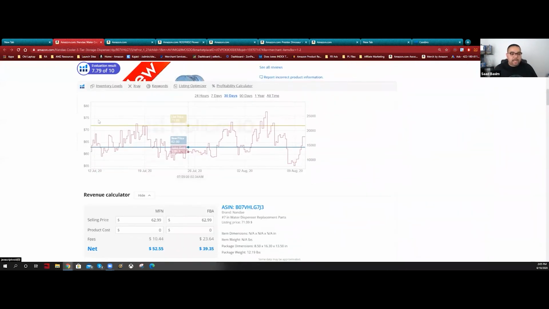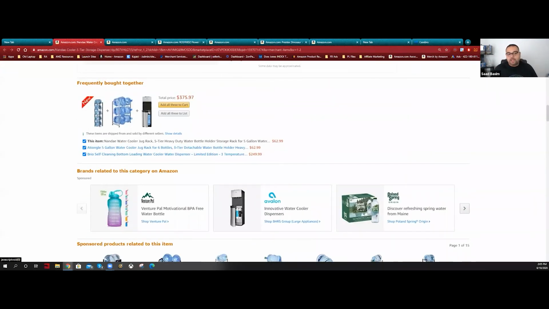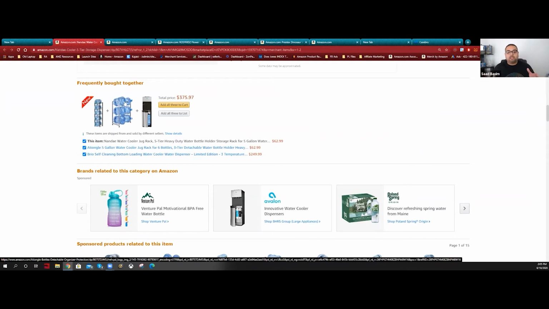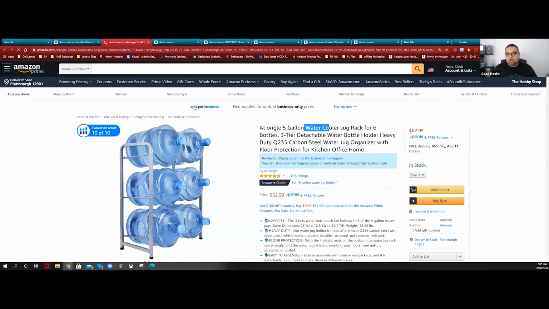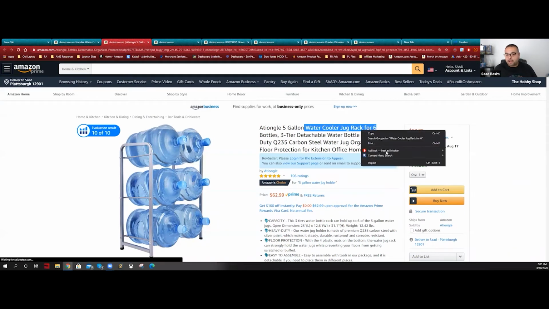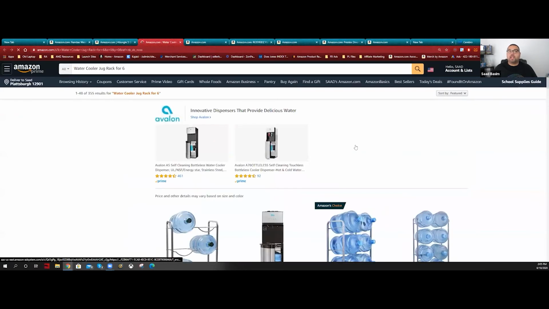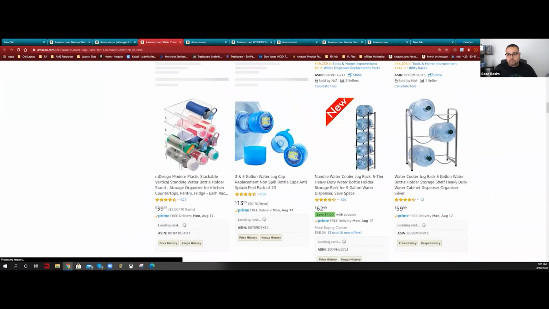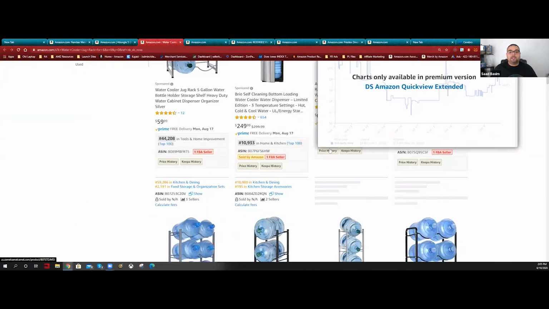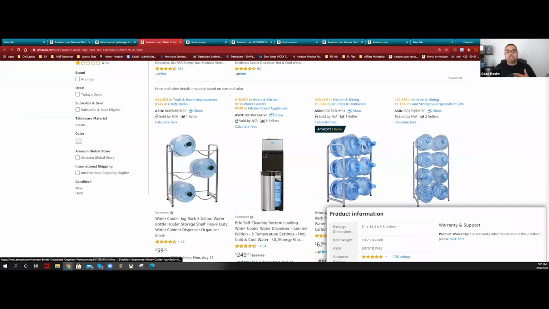So first thing I'm going to look at is frequently bought together. If I'm looking for a vertical water jug rack, and this is selling very well, I see the other one. Maybe the one that's horizontal and carries multiple is much better. So I can look a little bit deeper and say, you know what, let me look at this one instead. Say a 5-gallon water cooler jug rack for 6 bottles. And I'll look into it. Maybe this market is less competitive. So you'd be able to look at frequently bought together, maybe a different size that really sells very well.